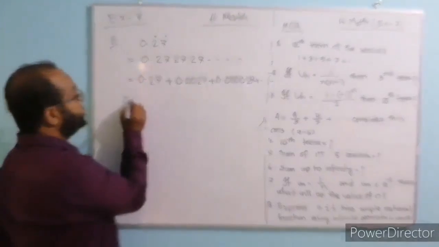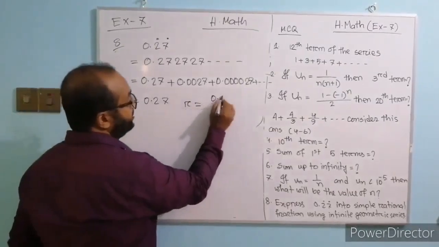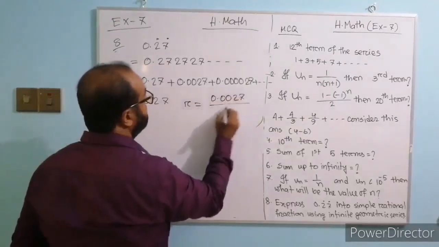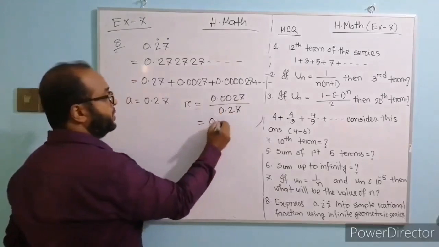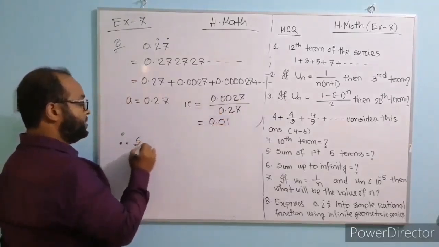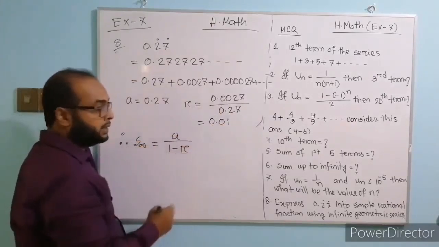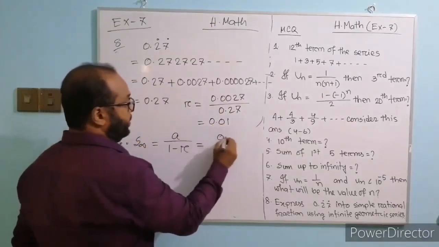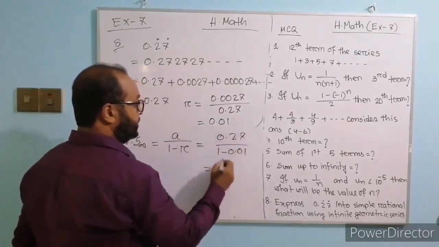Here a equals 0.27 and common ratio r equals 0.0027 divided by 0.27. Calculating this we got 0.01. So S infinity is equal to a by 1 minus r, which is 0.27 divided by 1 minus 0.01.